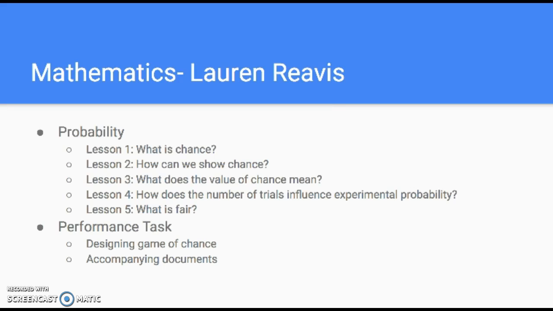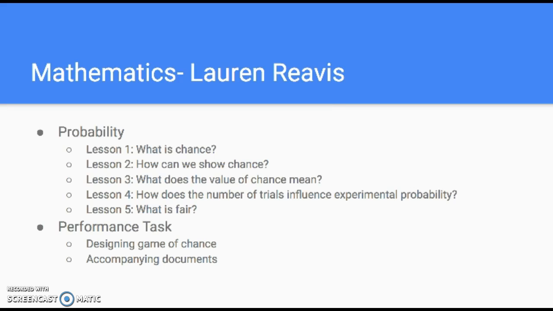They will be designing this game of chance, and it will also have to include directions, a tree diagram with possible outcomes of the game, probabilities of each player winning, and an explanation of why the game is or is not fair and how they know.